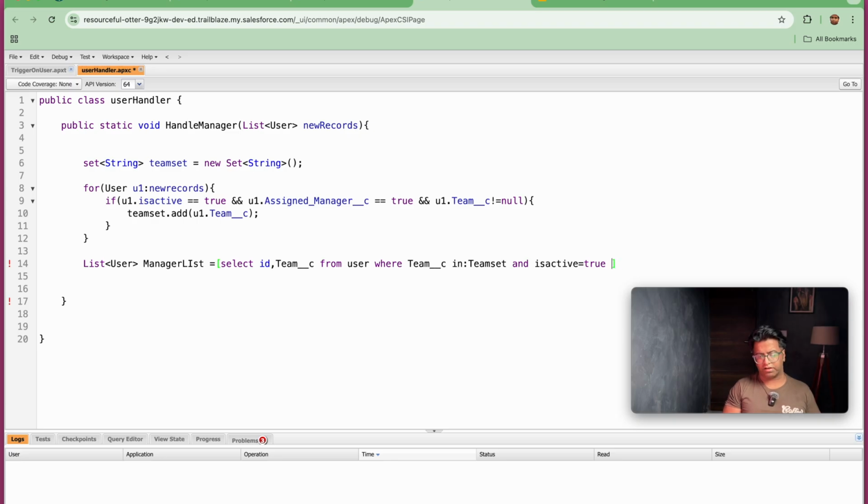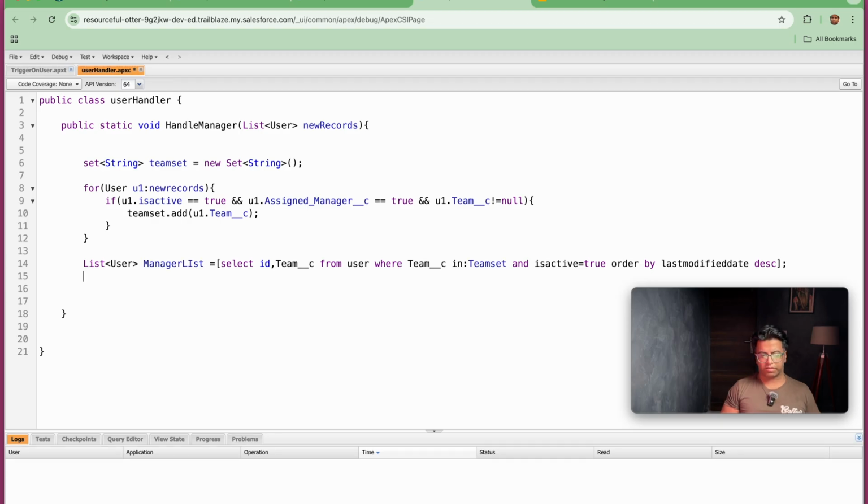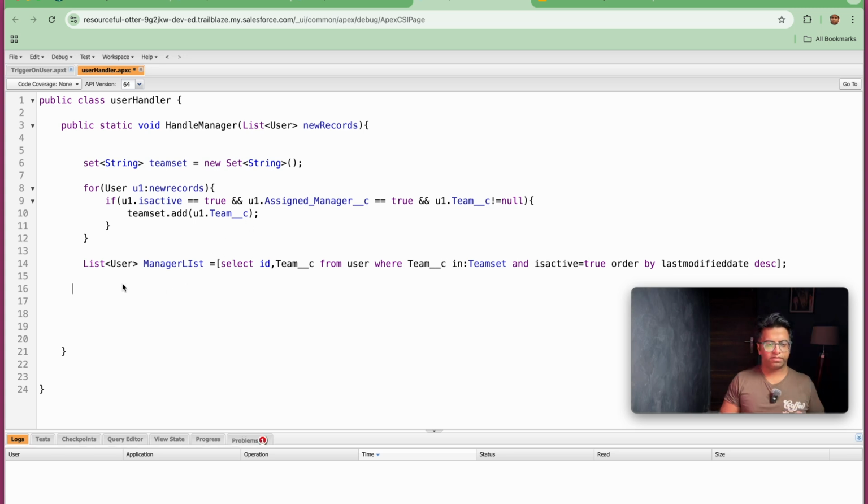and we will be doing order by LastModifiedDate DESC. Once we are done with this, we will be saving this. So after saving this record, after doing this query, next step, since it can happen that you get a bulkified approach, we will be iterating this list.